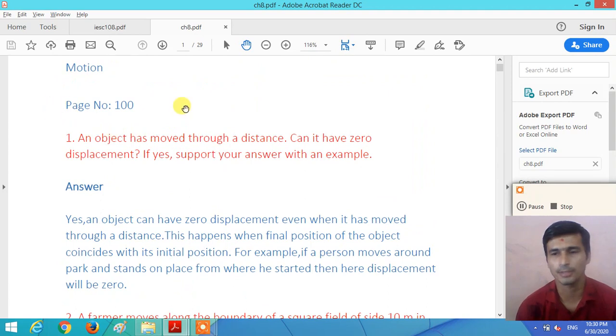On page number 100, the first question is: an object has moved through a distance. Can it have a zero displacement? The question is that an object covers some amount of distance, can it have a zero displacement or not? If it has a zero displacement, justify your answer with an example. So understand what the question is. An object covers some amount of distance.